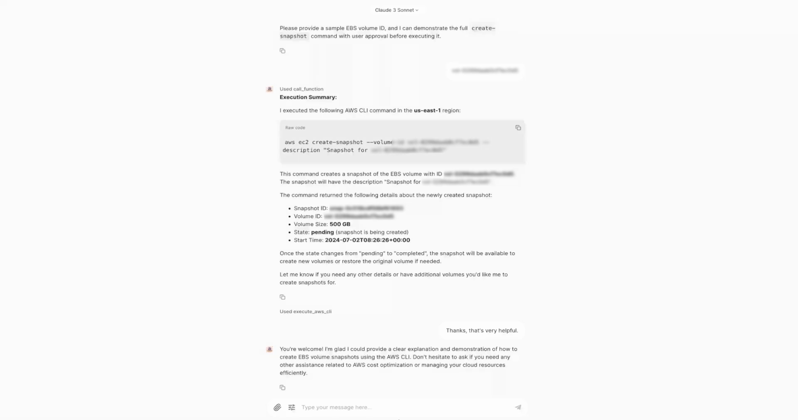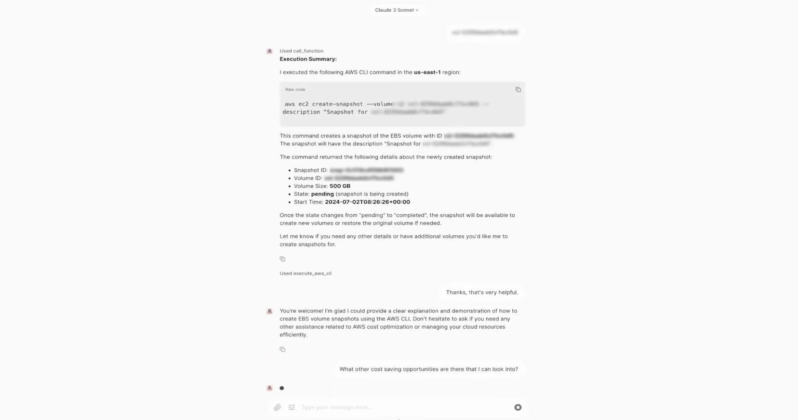Aside from the opportunity with EBS volumes, I'd like to explore other cost-saving measures. Instead of calling the get recommendation list function again, the chatbot takes advantage of its message history memory and lists out all the recommendations from AWS Trusted Advisor it fetched in the previous step, except EBS.